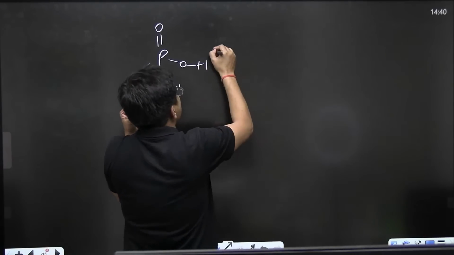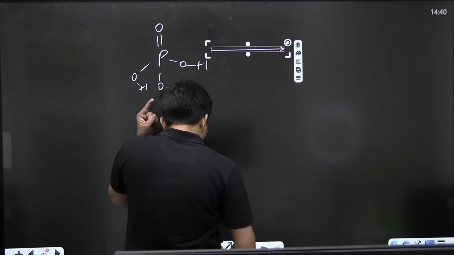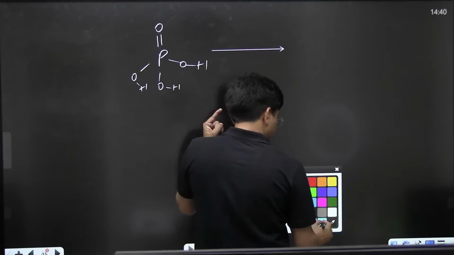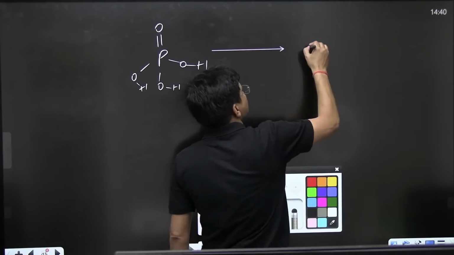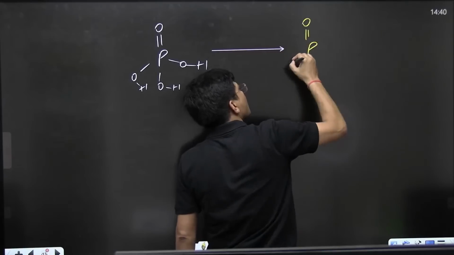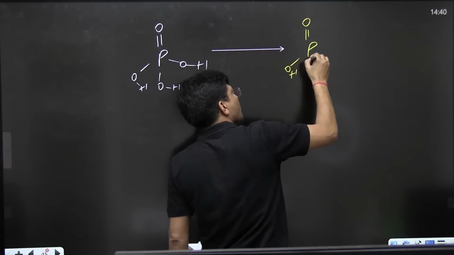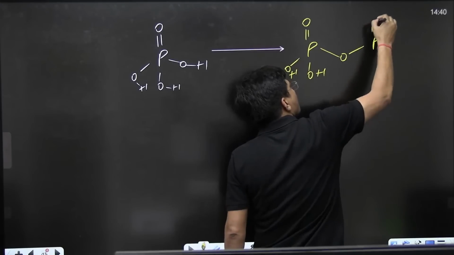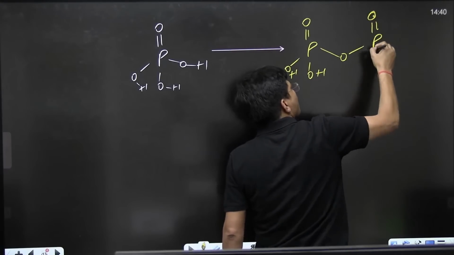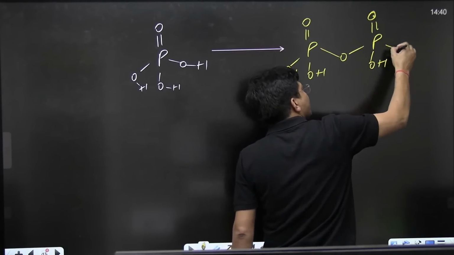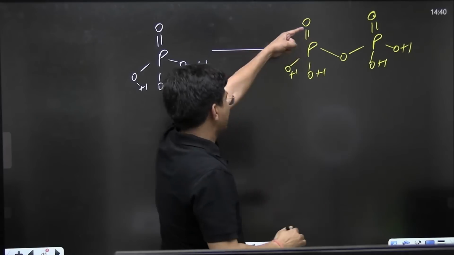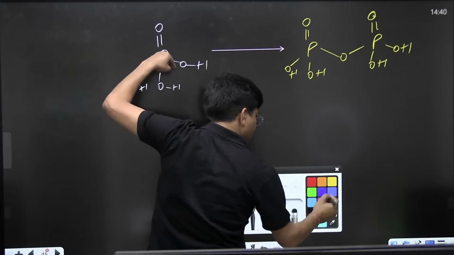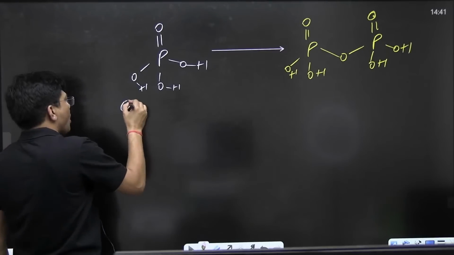Now I'm not going to write the name. You are supposed to write down the name. What's the name of this compound? Till that time, let me write down the name of this compound.